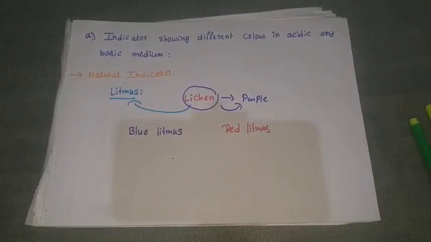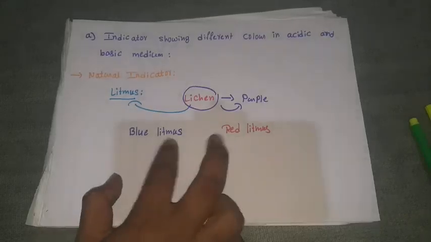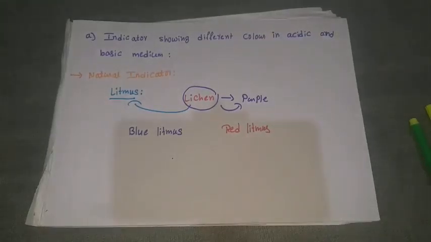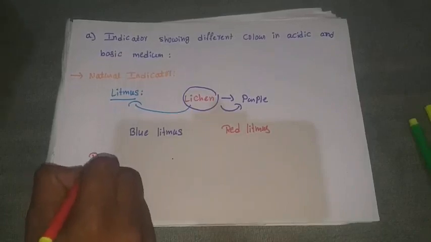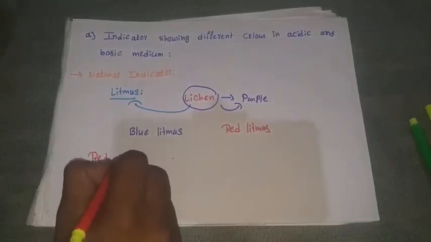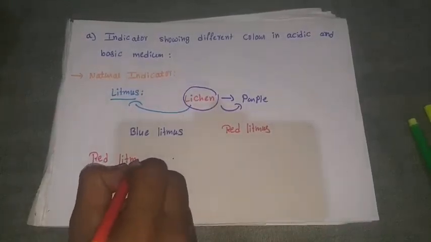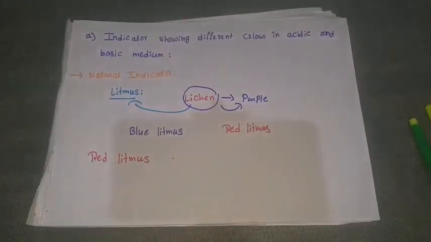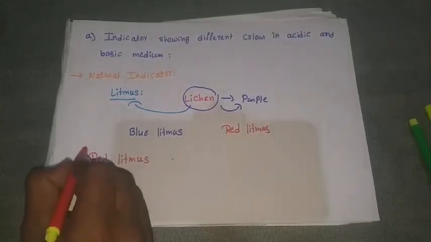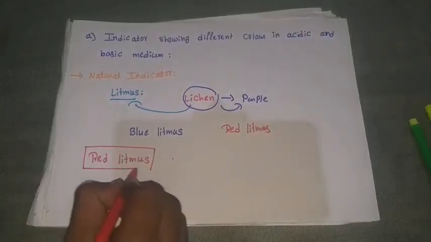So now, the way of classification of acids or bases. We have two papers: one is blue litmus and another one is red litmus. Now take a red litmus paper and add one substance to it.